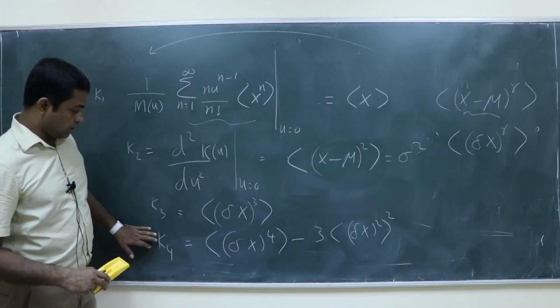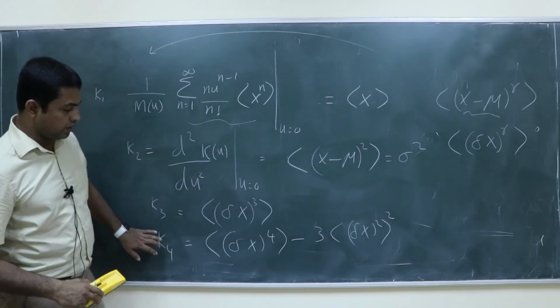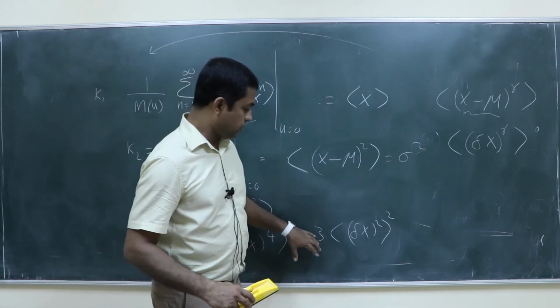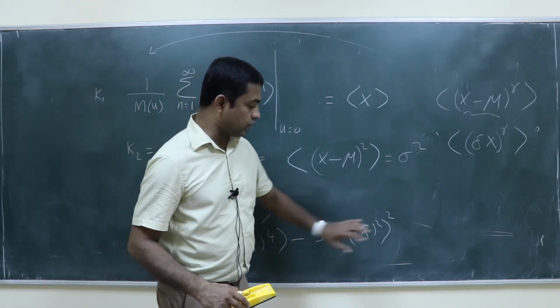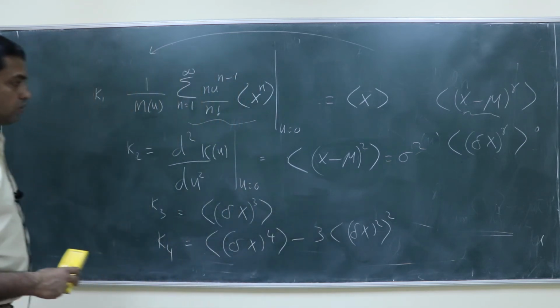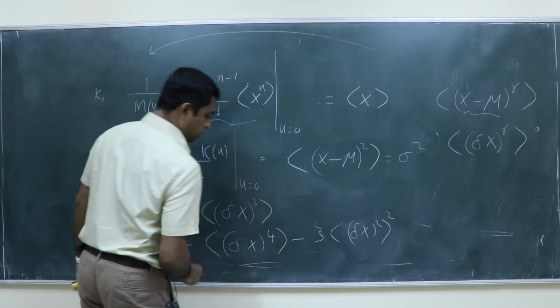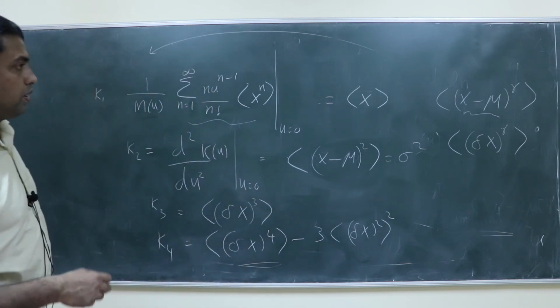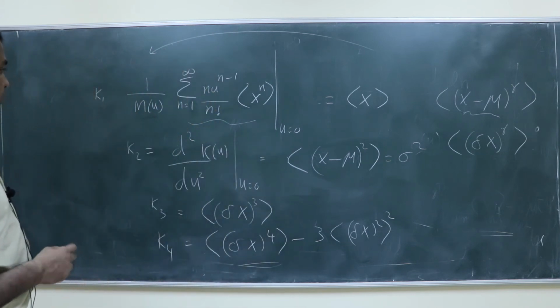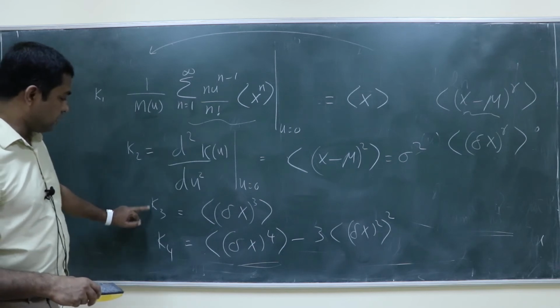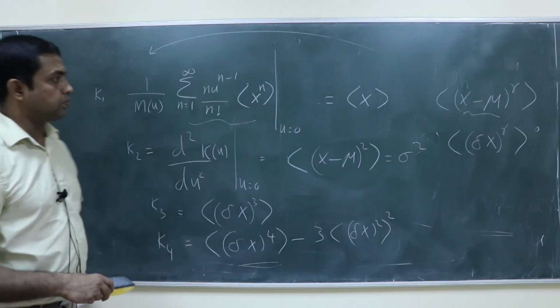So this fourth cumulant is the fourth central moment minus 3 times the square of the second central moment. Up to this is so important in probability theory. So you show that K3 and K4 are equal to these two.